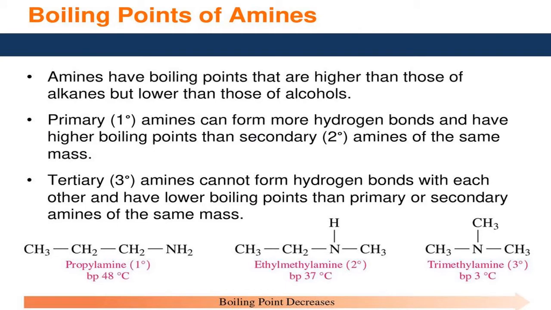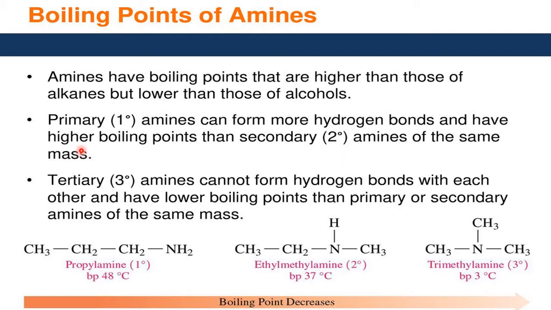Now, boiling points of amines in detail, a little bit. Amines have boiling points that are higher than those of alkanes but lower than those of alcohols, which I told very clearly in our previous slide. Because of what? Because of intensive intermolecular H bonding. Primary amines can form more hydrogen bonds and have higher boiling points than secondary amines of the same mass.